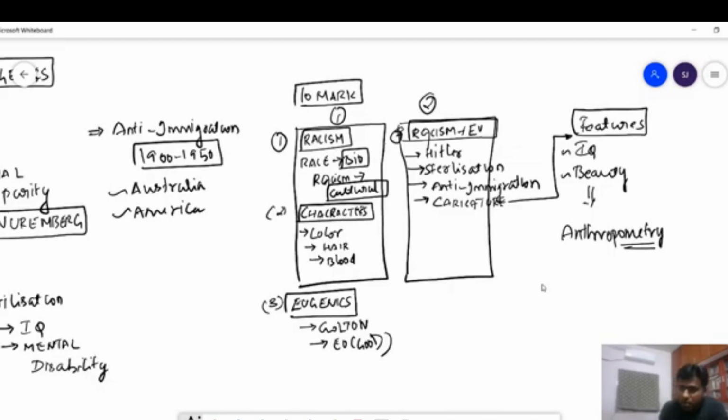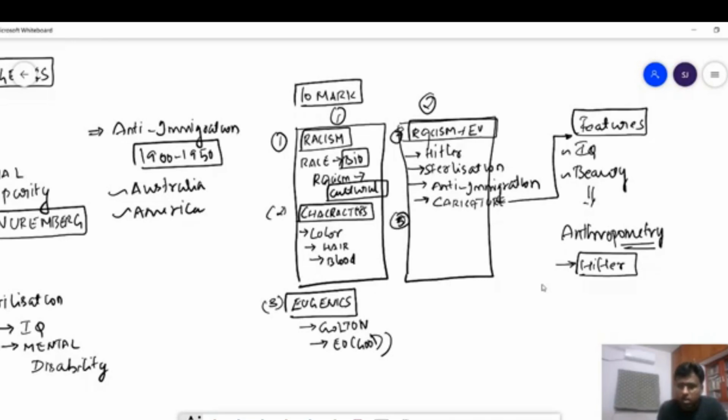This happened prominently in the time of Hitler, where people of the Jewish race or ethnicity were caricatured in a very bad way, and that led to what is called euthanasia, that is complete annihilation. The dangerous thing which happened in Auschwitz and many other places, where people from the Jewish community were killed in large numbers, was a very big black mark on humanity.